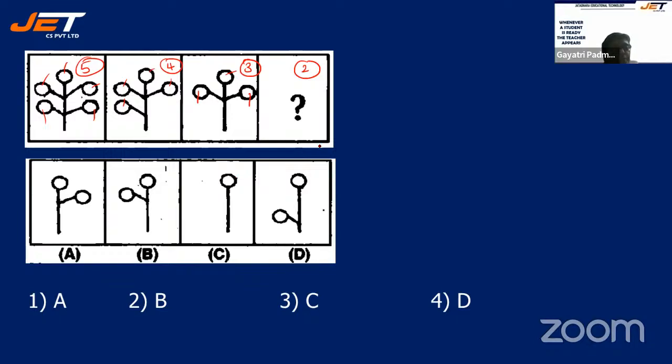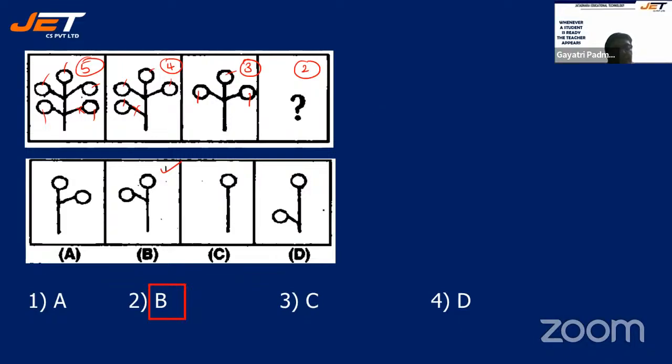First of all, where it is being cut. In the first one, right hand side is cut. And in the second one, left hand side is cut. So in the next one, the right hand side will be cut. Right? So positively, your answer should be B. Let's check. It is B.